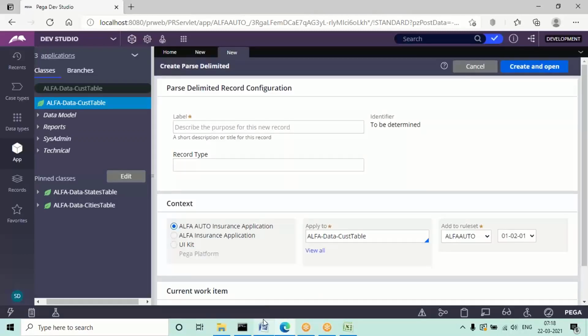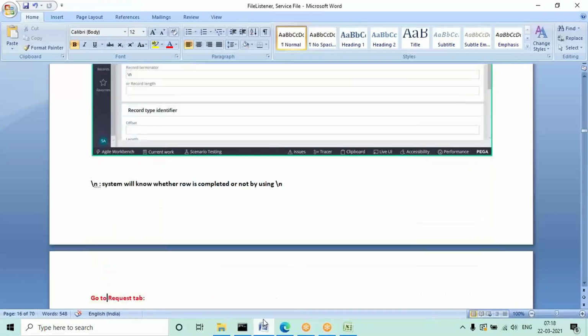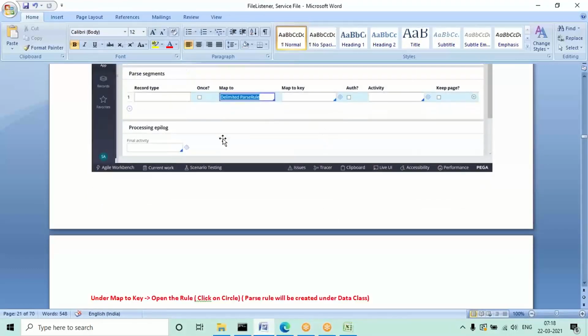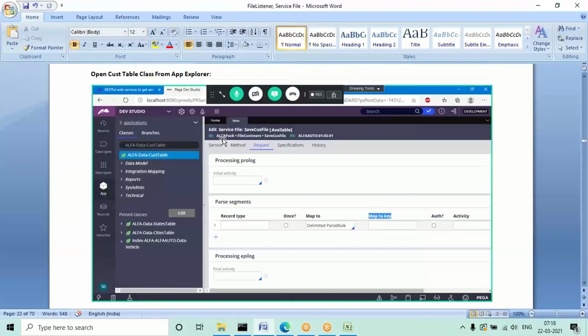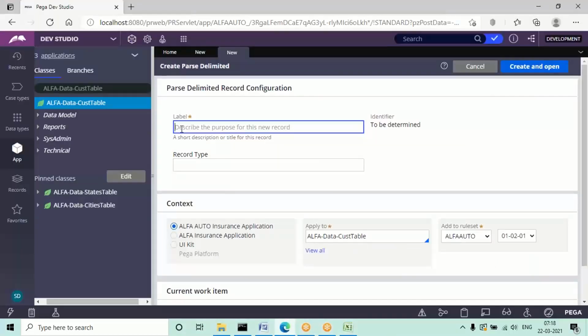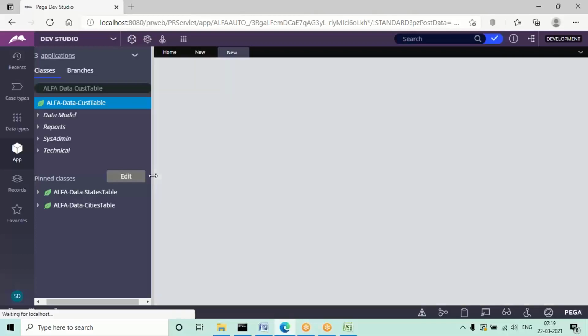Now give a name. After this, if you go to the request tab, use this option, delimited parse rule, and open this one from under the customer table class. Create this parse delimited rule and give a name. I'm giving the name customer file, and in record type you can give anything. I'm giving parse file, and open this. So under the table class we are creating this.